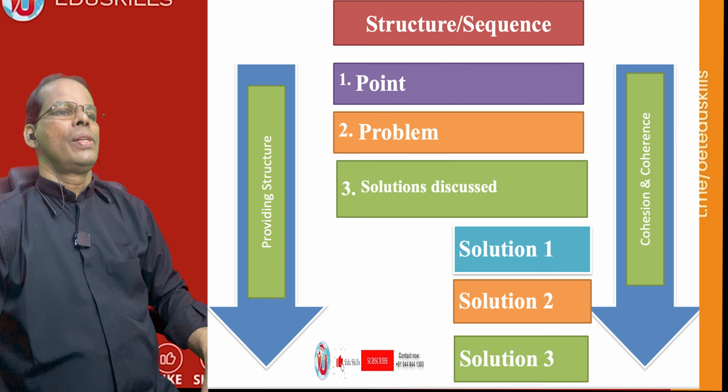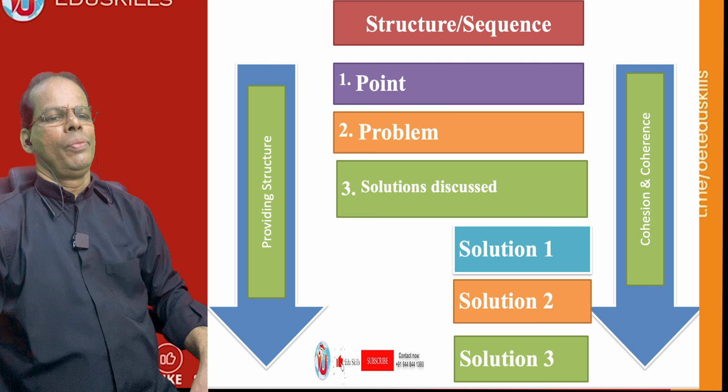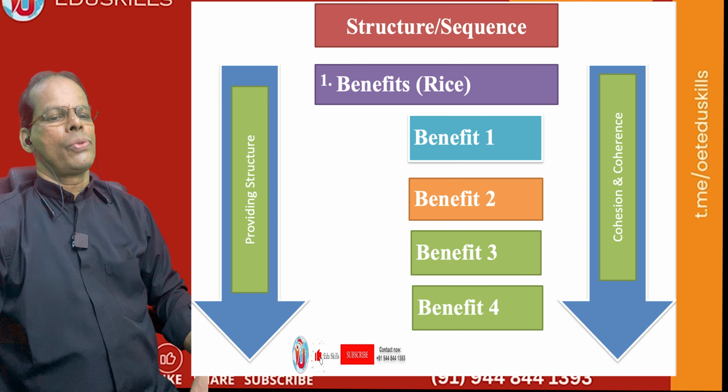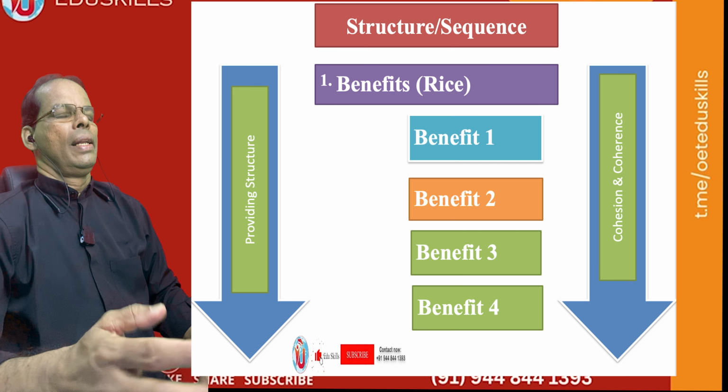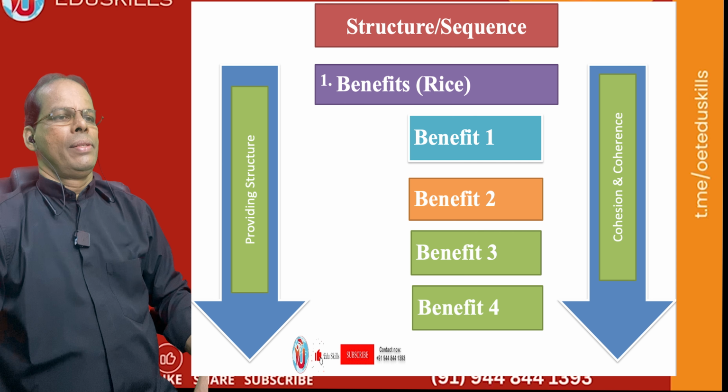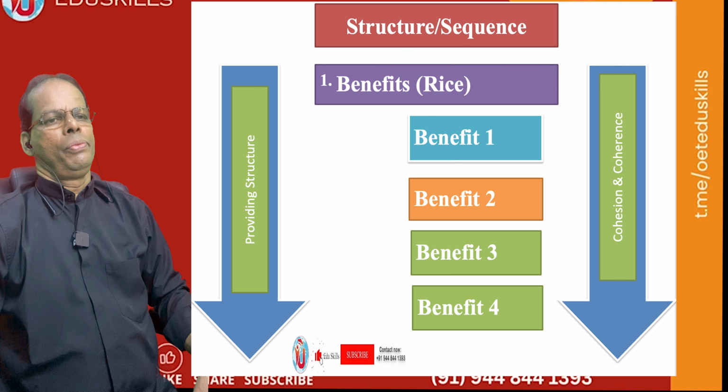So the structured sequence: point, problem, reasons discussed, reason 1, reason 2, reason 3. This is known as cohesion or coherence. Some other paragraphs may have this structure: a point and a problem given, then solutions discussed: solution 1, solution 2, solution 3. And some paragraphs can have another structure, for example, benefits of rice. That will explain benefit 1, benefit 2, benefit 3, benefit 4, and so on.